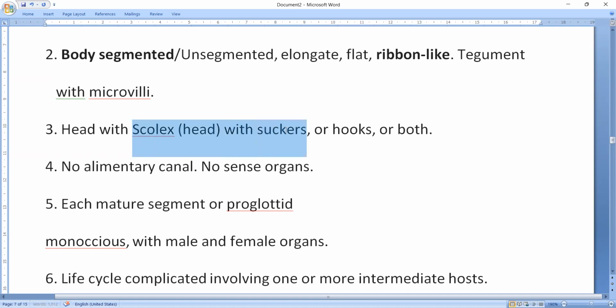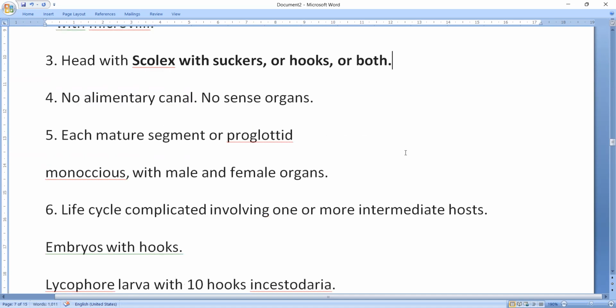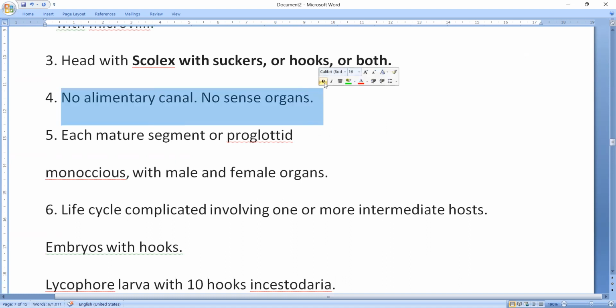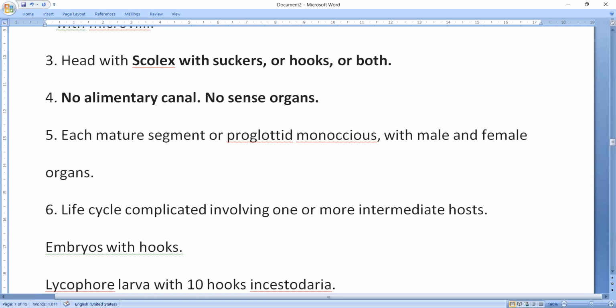Okay, so head with suckers, hooks, or both. We'll see in the Taenia solium very clearly. So no alimentary canal, no sense organs. Okay, so there is no alimentary canal at all because they don't need it. Okay, so each mature segment, or proglottid,